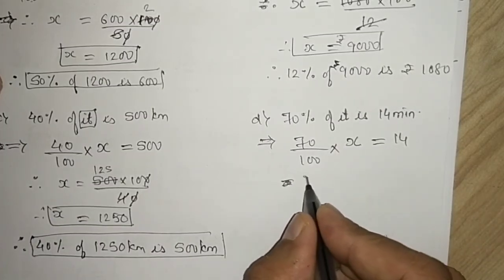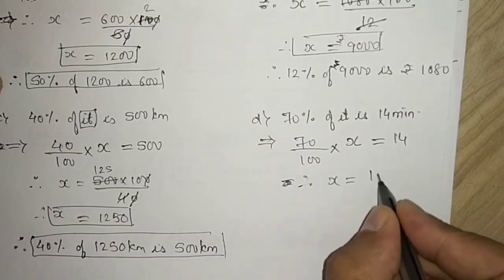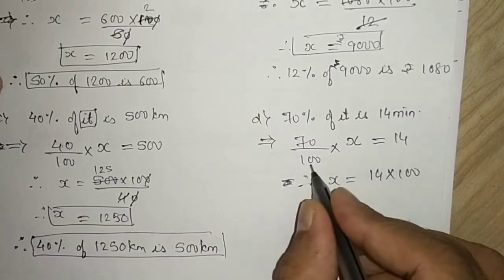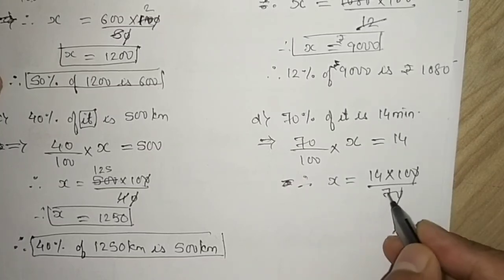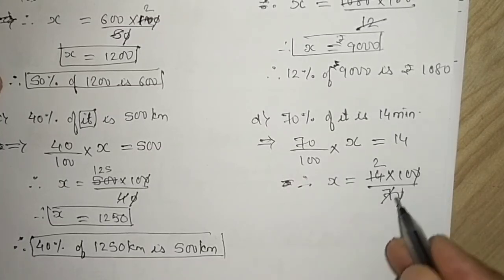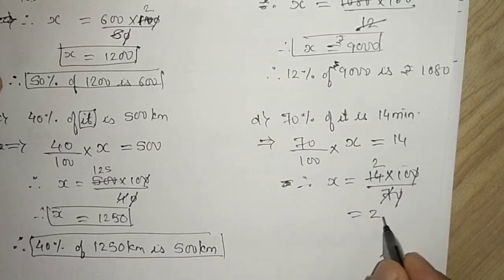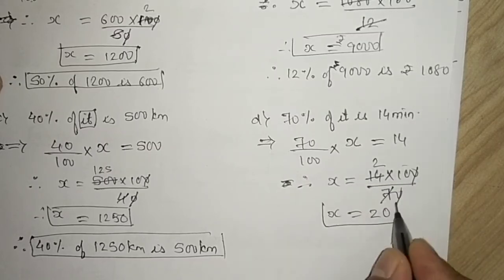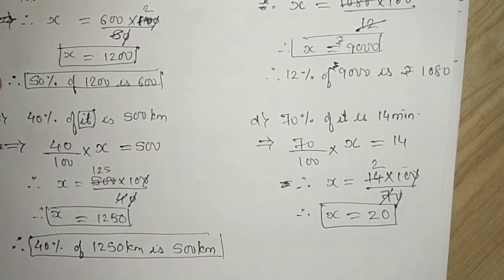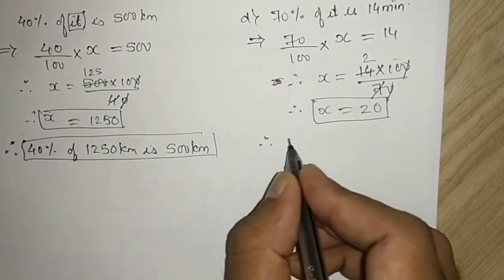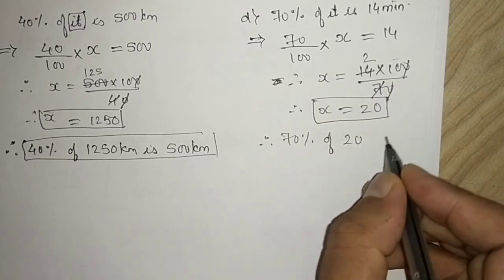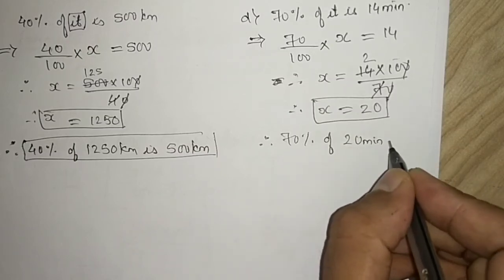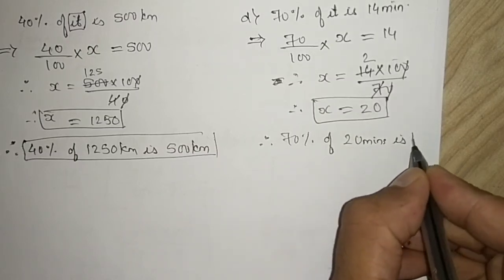So we will write therefore x is equal to 14 multiply by 100 divided by 70. 0 0 will cancel out. 7 1s are 7, 7 2s are 14, and 10s are 20. So x is equal to 20. So we will write therefore 70% of 20 minutes is 14 minutes.